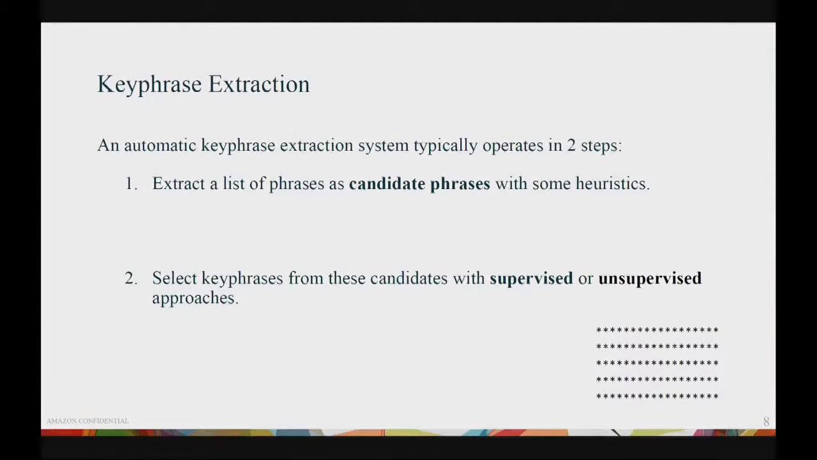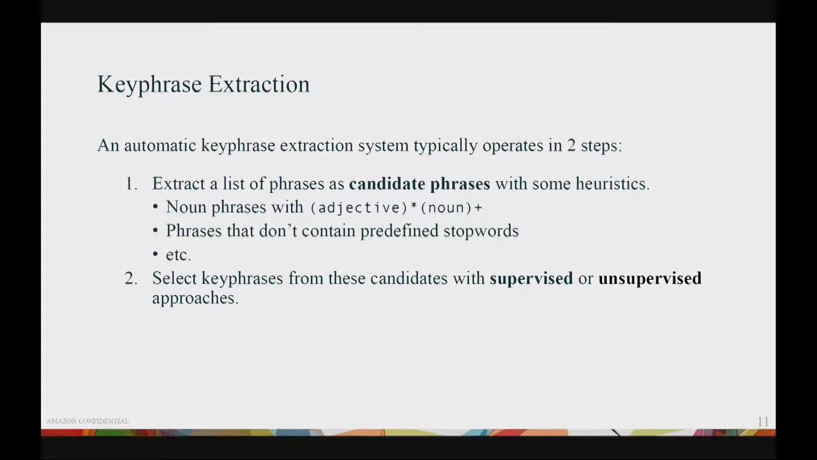An automatic keyphrase extraction pipeline typically operates in two steps. First, we use some heuristics to select candidates from the document. And then we use machine learning tools to decide which of them are good keyphrases. In the first step, one of the widely used heuristics is to select noun phrases using part-of-speech tagging. For example, here, we select 0 or more adjectives followed by 1 or more nouns. Another widely used heuristic is to simply select phrases that don't contain some predefined stop words.